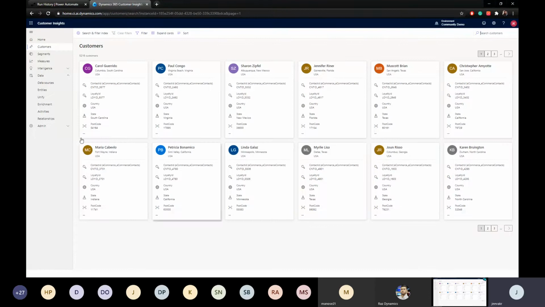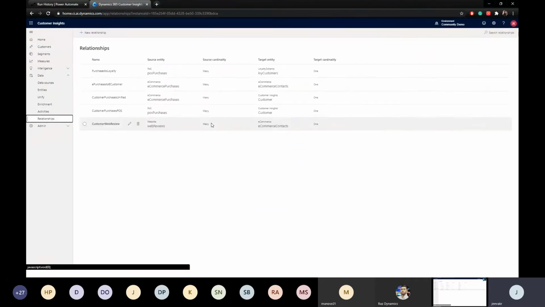And then relationships is something we can see. I have just established some sample relationships. It will help you to connect the entities that you have imported and generated the data from, right? So what it does is simple, database relationships. It's very similar to that. In fact, it is a database relationship, by the way.